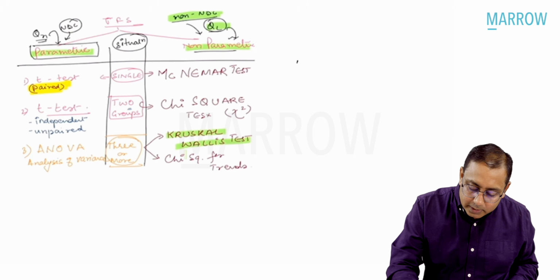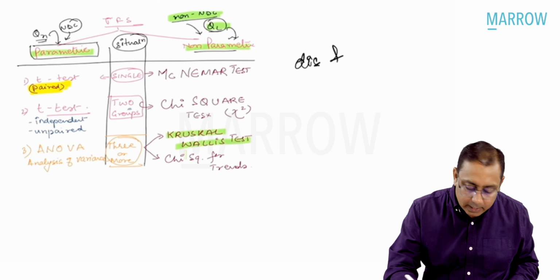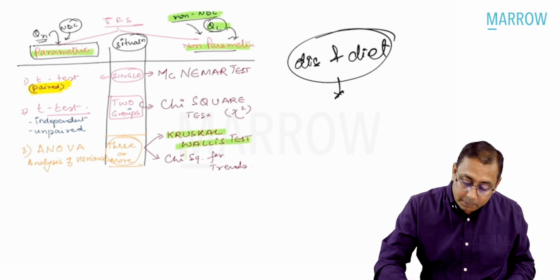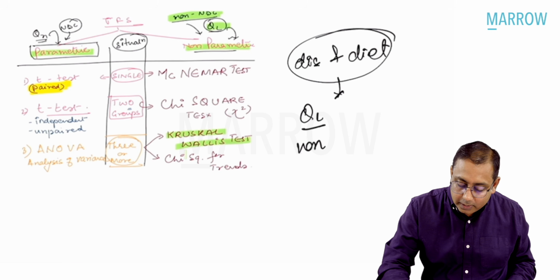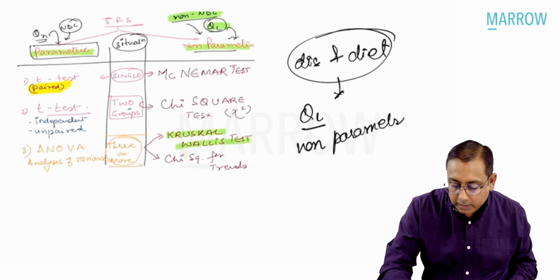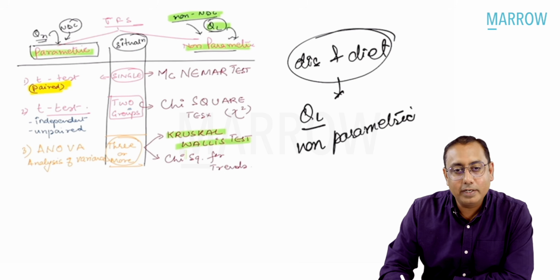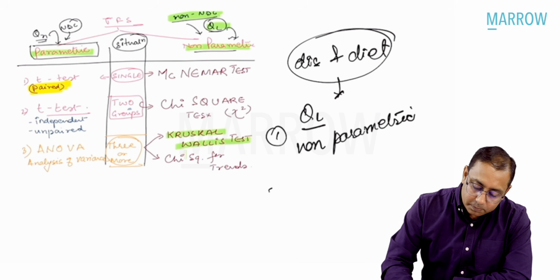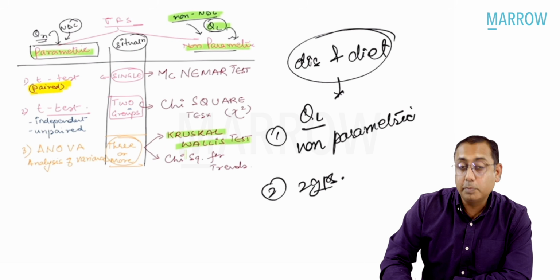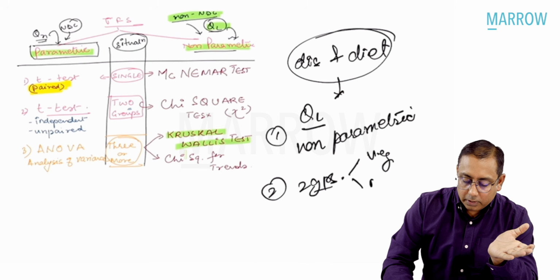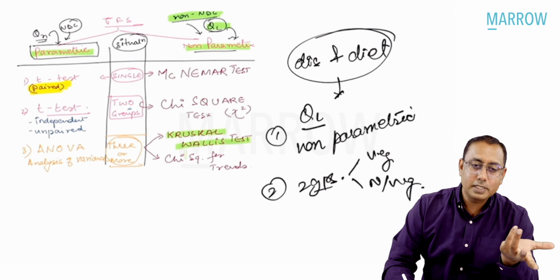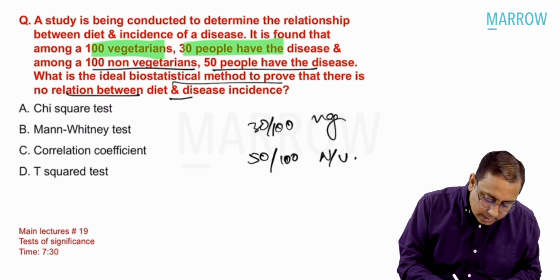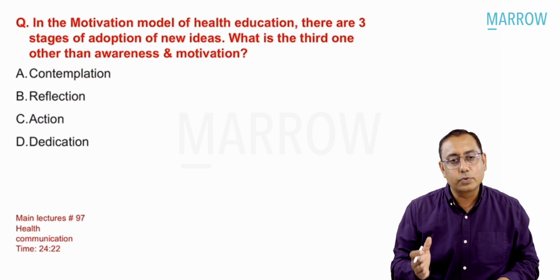So when we talk about the disease and the diet, what is this type of data? The type of data that you are talking about is qualitative data. It is non-parametric data. Now you can see that there are two groups. Why two groups? Because there were vegetarians and there were non-vegetarians. So what is the best answer over here? Simple answer, simple question, chi-square test you should be marking in your exam. The best answer over there is a chi-square test.